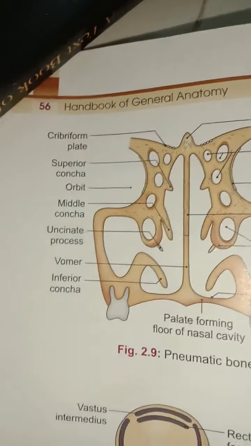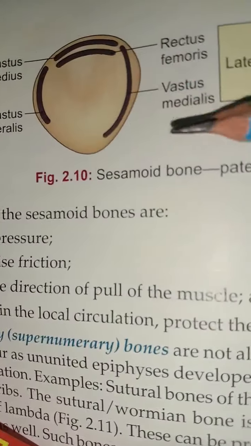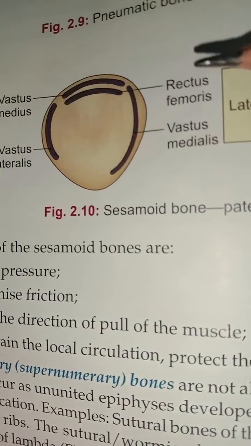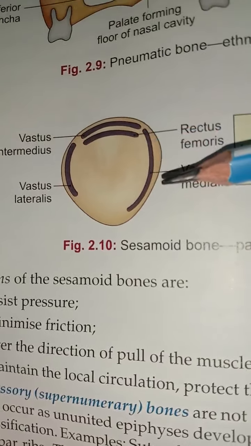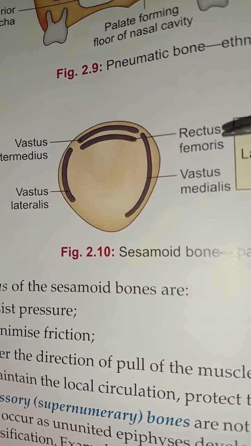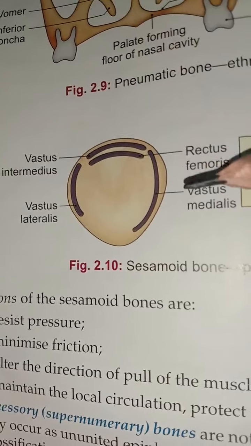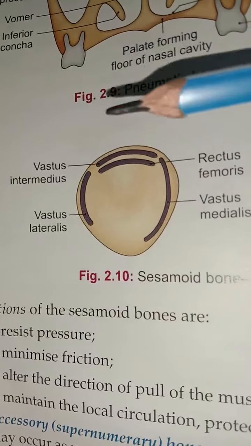After that, let's see the sesamoid bone. Here you can see the sesamoid bone. Sesamoid bones are bony nodules found embedded in the tendon or joint capsule. They have no periosteum and ossify after birth.